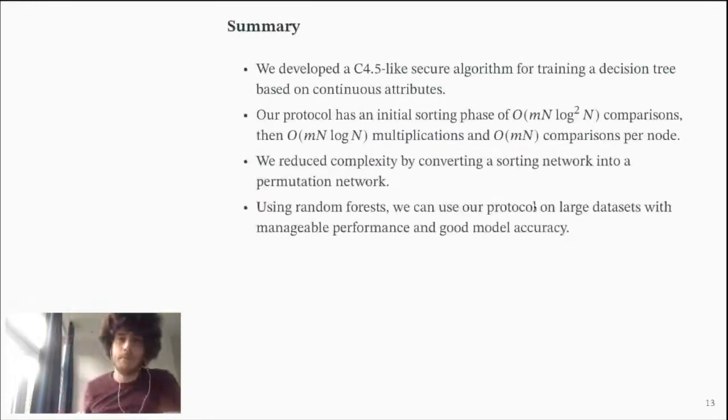To sum up, we developed a C4.5-like secure algorithm for training a decision tree based on continuous attributes. We have an initial sorting phase, and then we are limited to log n depth asymptotically per node. We reduce complexity by converting a sorting network into a permutation network. And using random forests, our protocol works on large data sets.